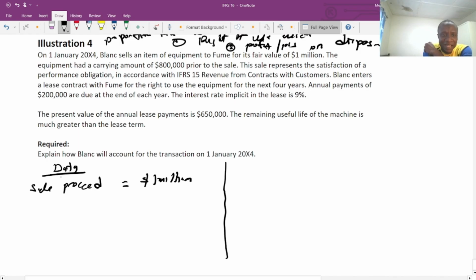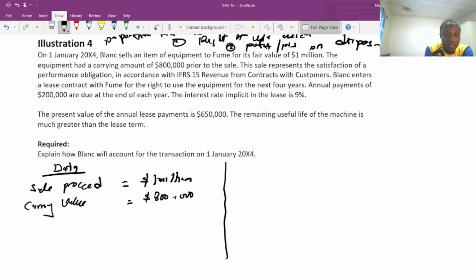The equipment had a carrying value, so the carrying value is equal to $800,000 before the sale. These sales represent the satisfaction of a performance obligation in accordance with IFRS 15 Revenue from Contracts with Customers, which is clear. So we need to go ahead and recognize the sale. We need to account for the sales transaction according to IFRS 15.